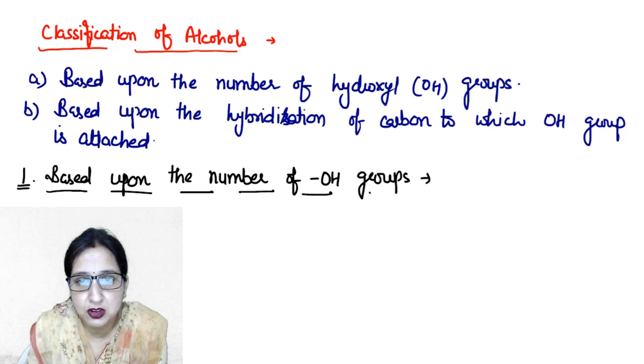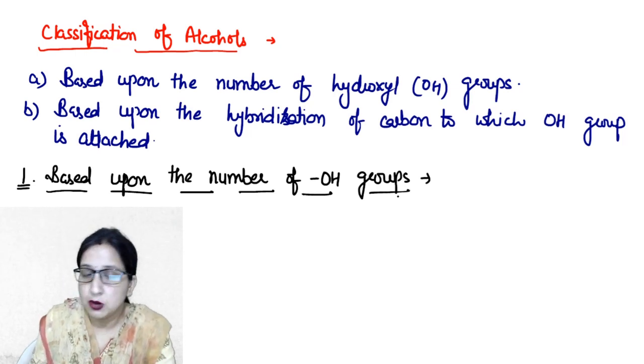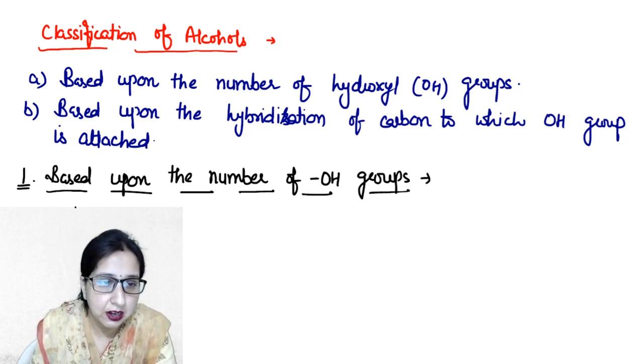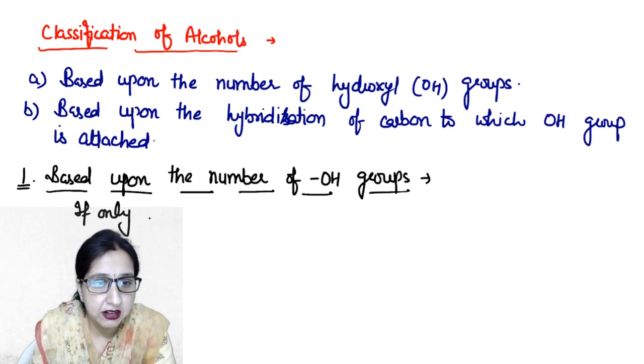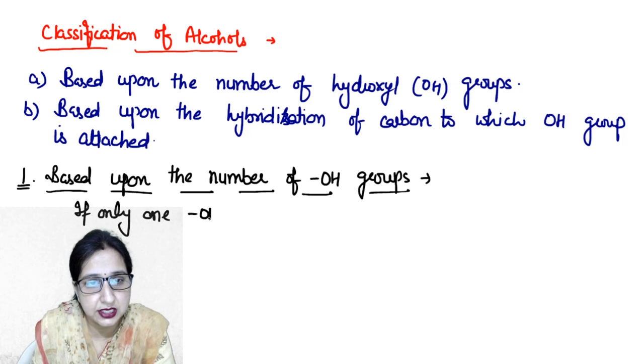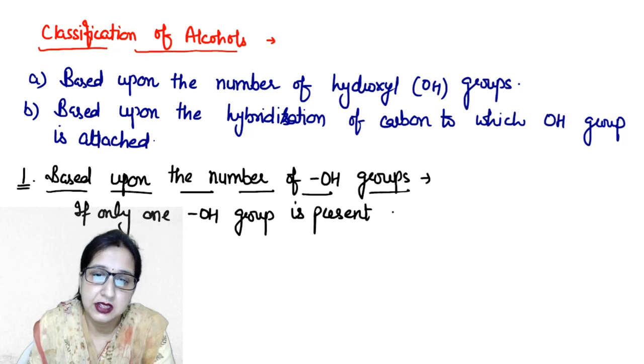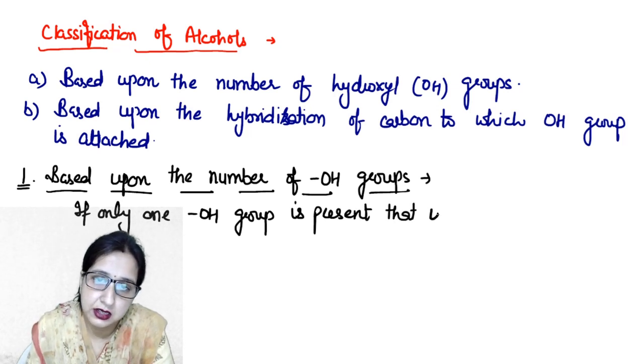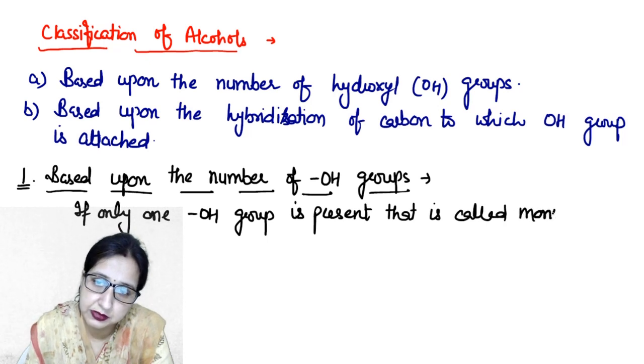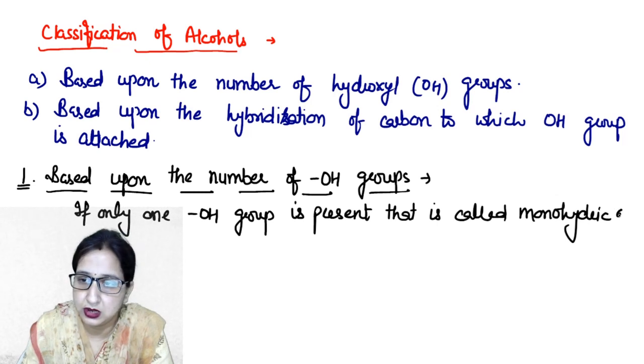Some alcohols are there in which only one hydroxyl group is present. Such type of alcohols are known as monohydric alcohols. If only one OH group is present, that is called monohydric alcohol.